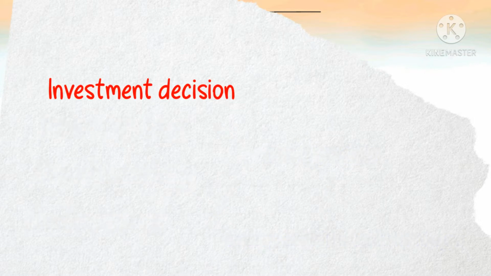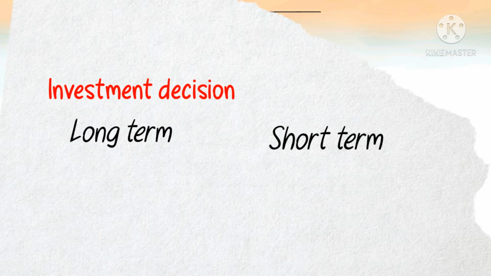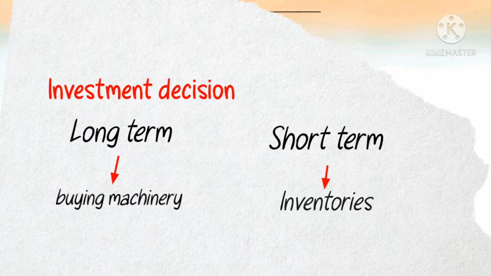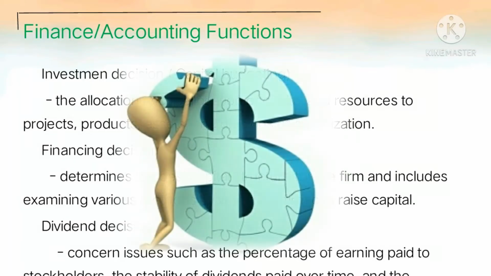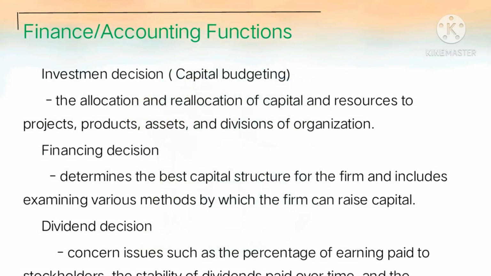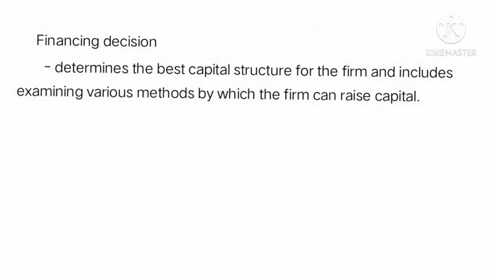An investment decision can either be long-term or short-term decision. An example of long-term is purchasing machineries for productions, while a short-term is related to levels of inventories. This function is required to successfully implement strategies because a firm should carefully pick where to invest in order to gain the highest conceivable returns. Another function is financing decision.